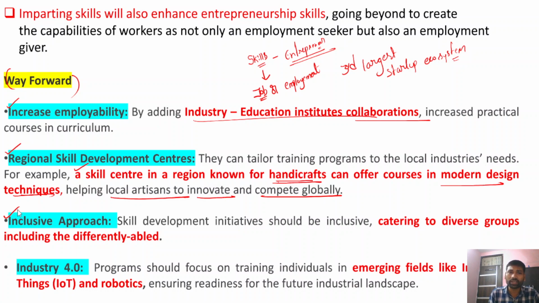So these skill development programs should be more and more inclusive in nature. They should also cater to diverse groups, including the differently abled populations.